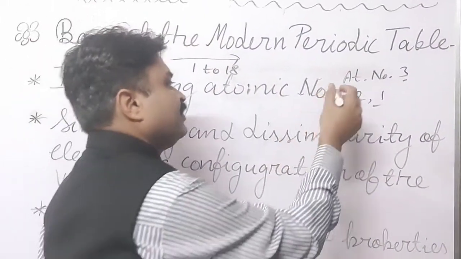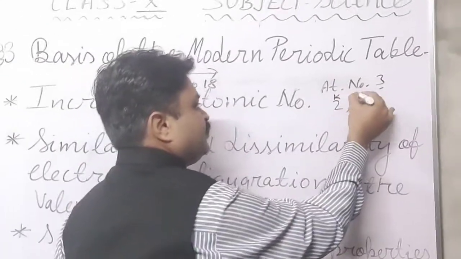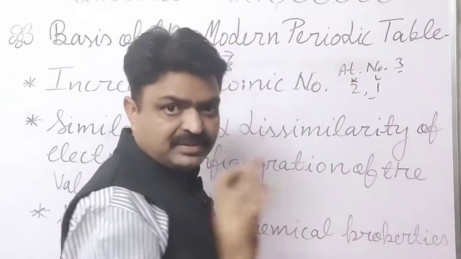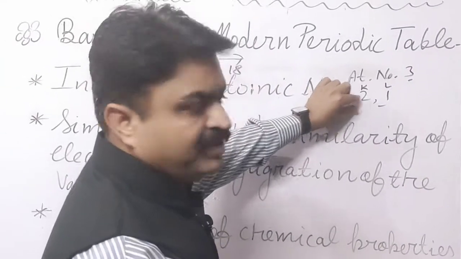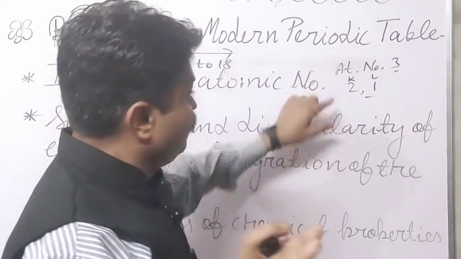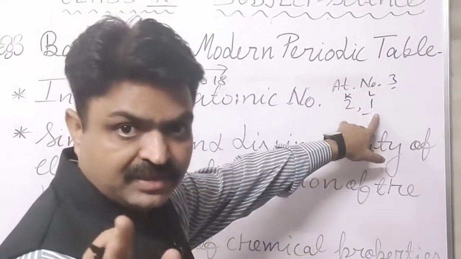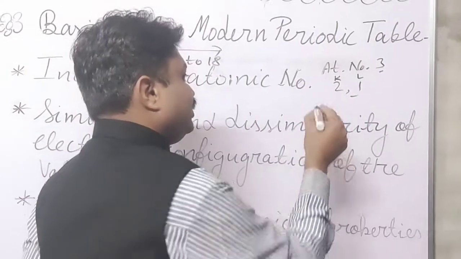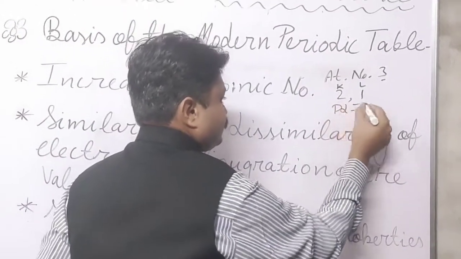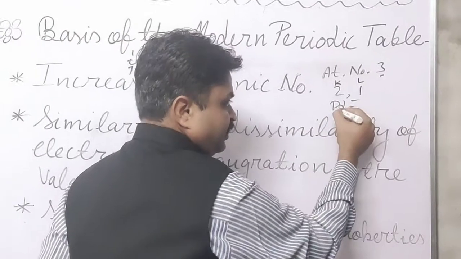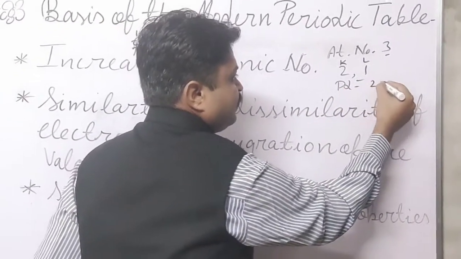How many shells are there? K and L, there are 2 shells. With the help of the shells you can easily know the period. There are 2 shells, so what is the period? It is the second period.